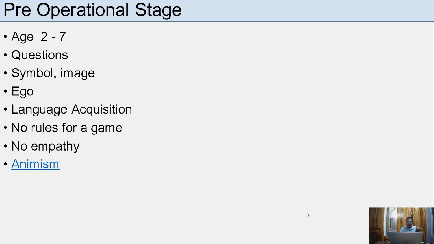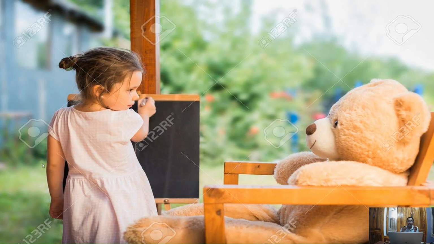This they will not get. So animism. Animism is something you can see in this image. A child after coming from school will treat these dolls as students and start taking classes. This is animism. This is prevalent in this age. But when they go to the next stage, animism will not be there. If in the third stage and fourth stage animism is coming, then that is a problem. It should not come.